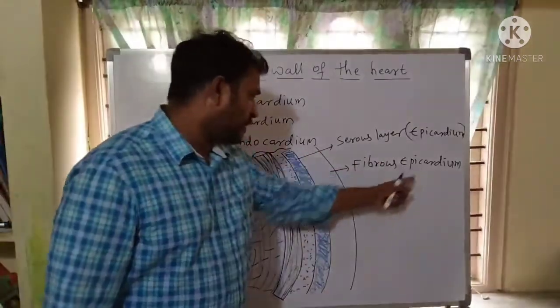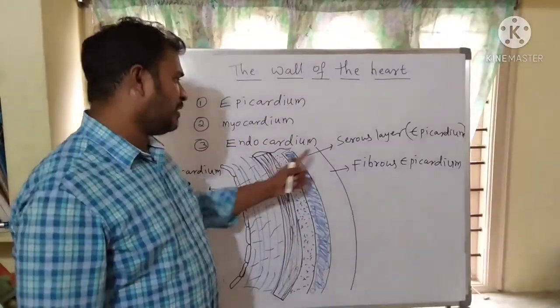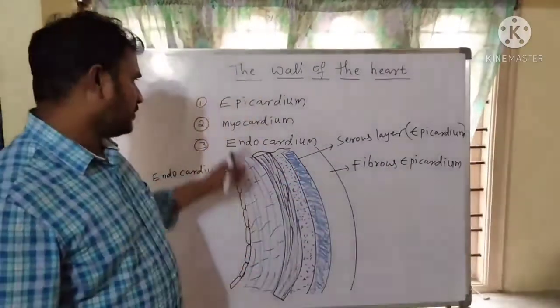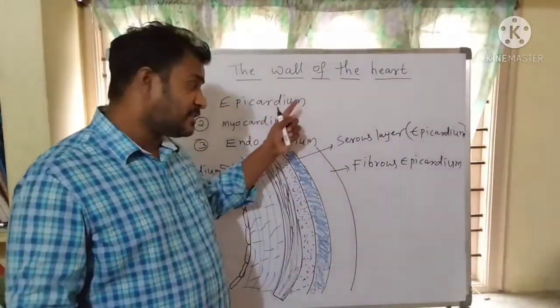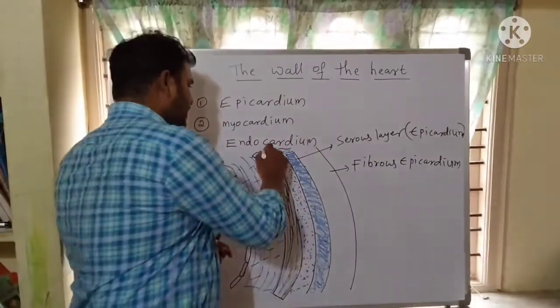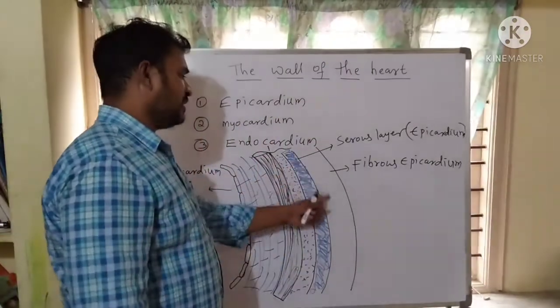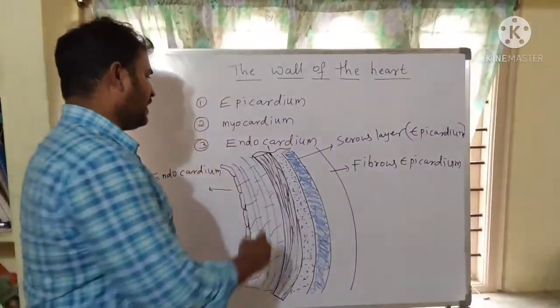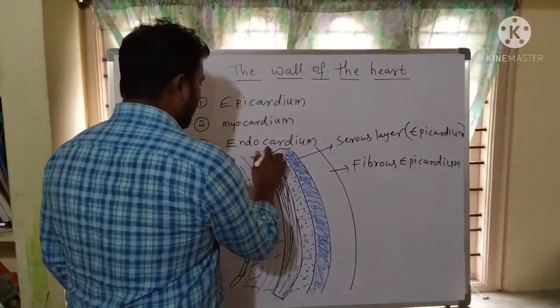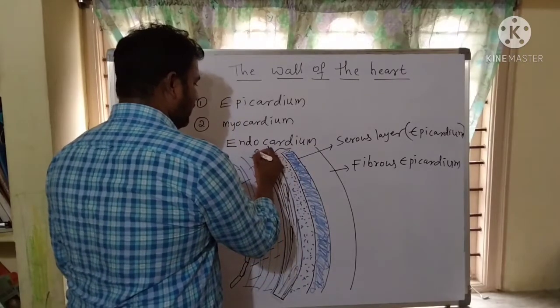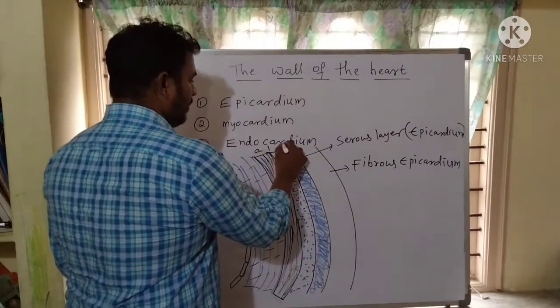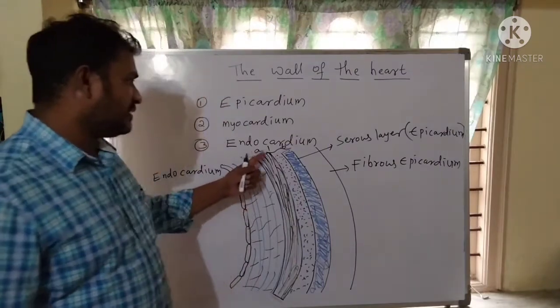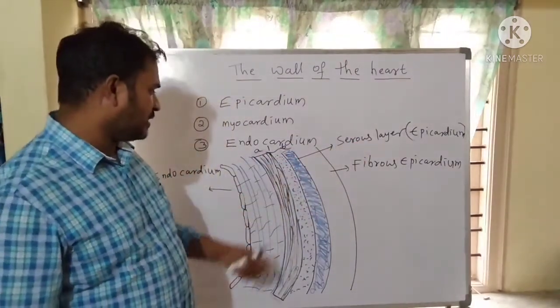This is the fibrous epicardium. So in the epicardium, two layers are present. One is serous epicardium, second one is fibrous epicardium. Within the serous epicardium, again two layers are present. I am indicating here with A layer, B layer.